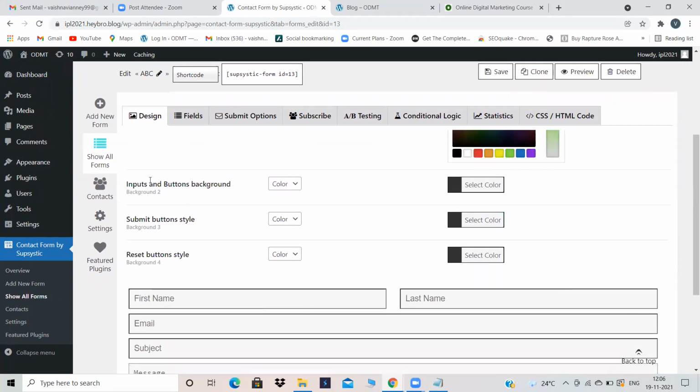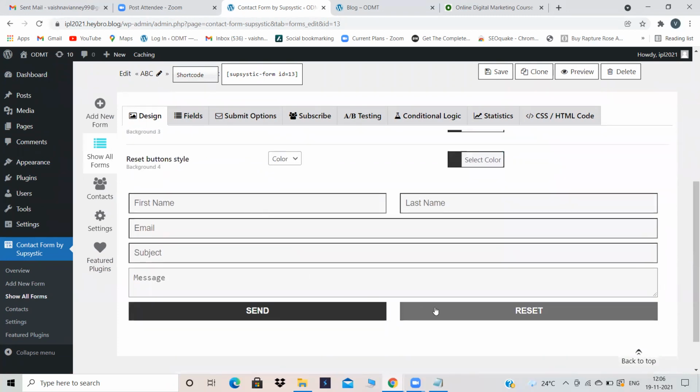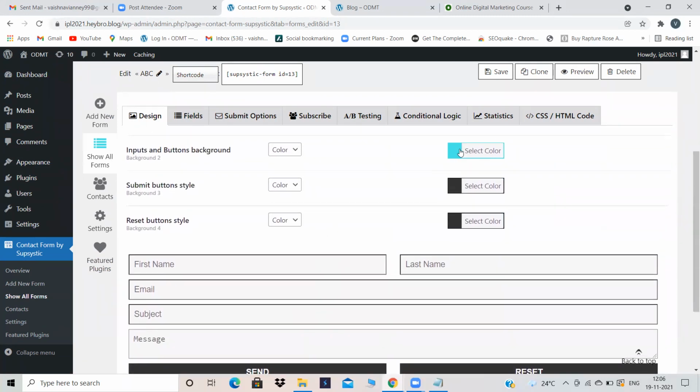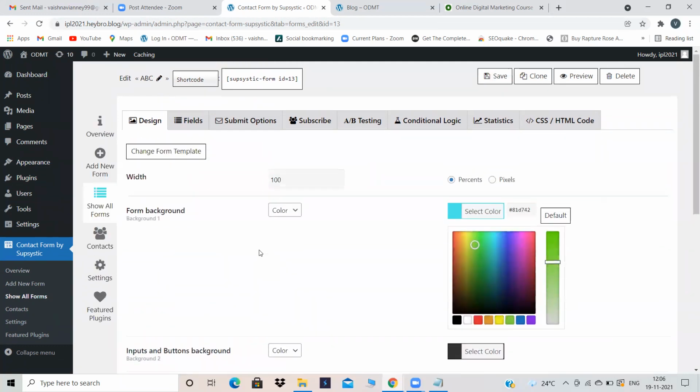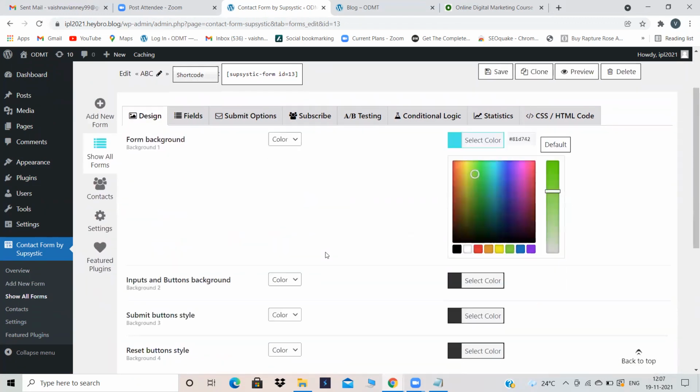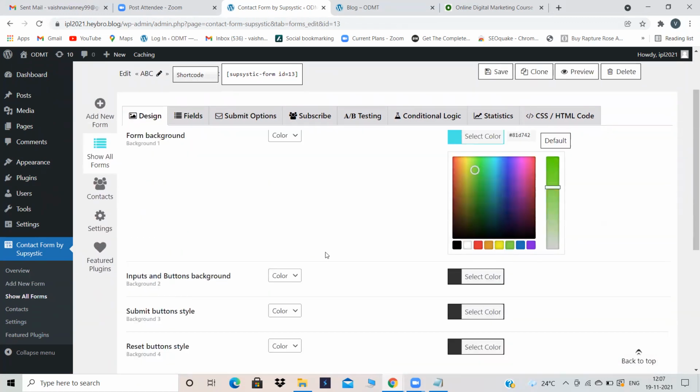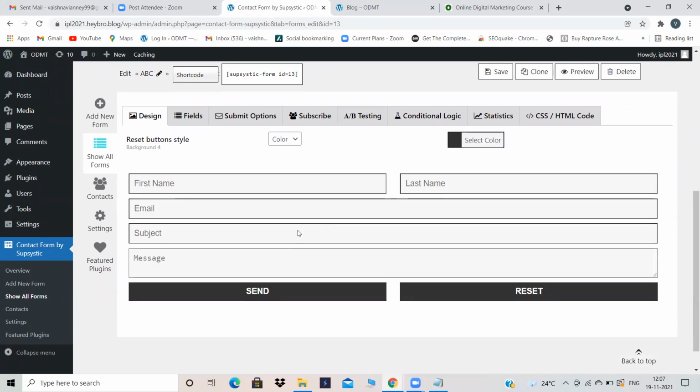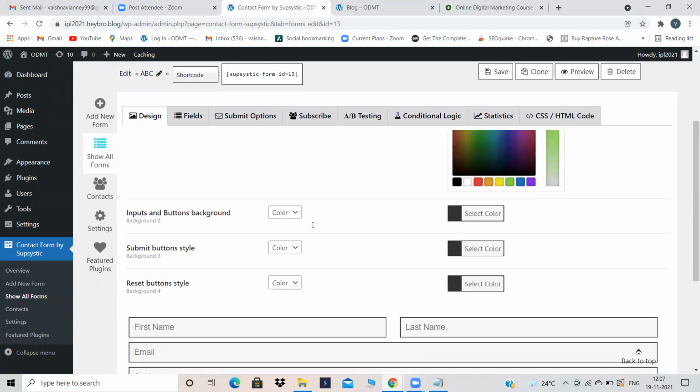And if you want to change the color of the inputs, that is buttons, that is send button and reset button color, you can change that color. You can change the submit buttons color. You can change text color. Everything you can change. You can design your contact form according to your wish. But for now, if we are changing all these options, your contact form is getting cropped for some reason. That is the reason I'm not changing anything.